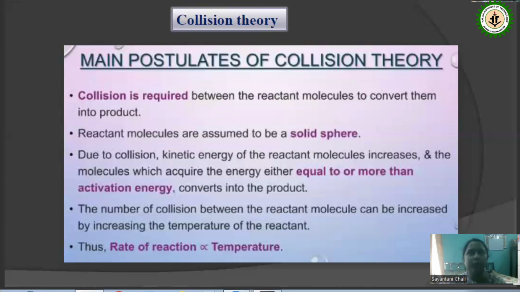Again, we said that temperature has a very significant role in this collision theory. If we increase the temperature, then the randomness of the molecules will increase, whether it is a gas phase reaction or other. Then there is more randomness, more collision, so formation of more effective product.